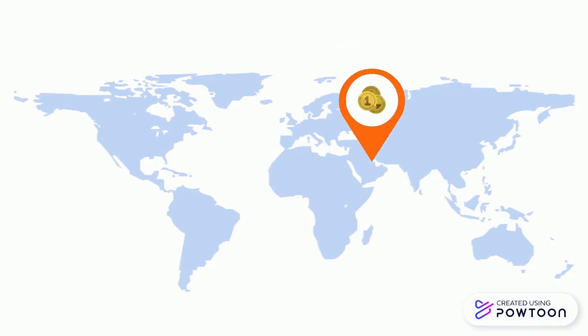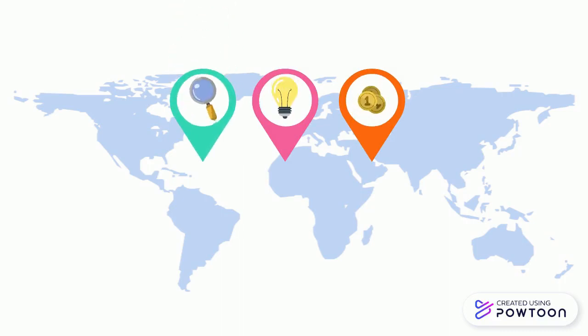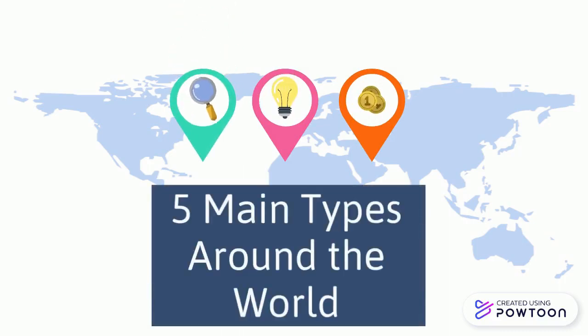As you guys know, there are hundreds of different countries around the world, and each of those countries has various different types of government and different branches of different types of government and really implements its own style in its own way. But today we'll be talking about just 5 main types of government around the world.